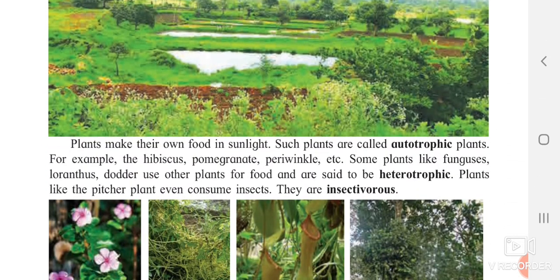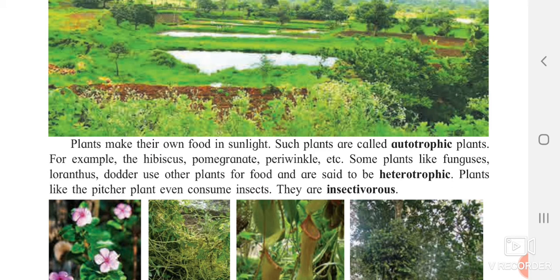Okay, one thing to be clear about plants: plants make their food in sunlight. The plants which make their food in the presence of sunlight are said to be autotrophic plants. Auto means what? They are doing it on their own. They are not dependent on anyone. So plants which are preparing their own food are said to be autotrophic, for example, hibiscus, pomegranate, periwinkle, etc. They are giving out their own flowers, etc.